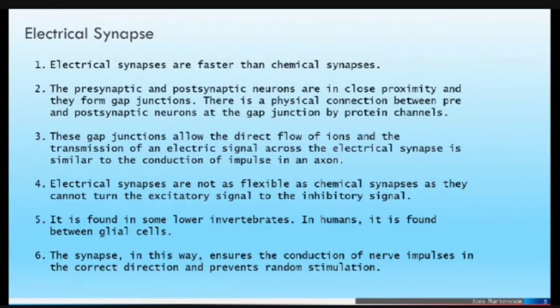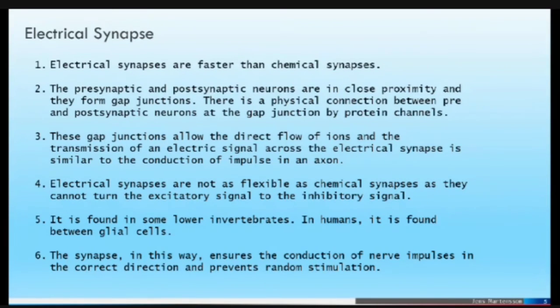Electrical synapse. Electrical synapses are faster than chemical synapses. The presynaptic and postsynaptic neurons are in close proximity and they form gap junctions. There is a physical connection between pre and postsynaptic neurons at the gap junction by protein channels. These gap junctions allow the direct flow of ions and the transmission of an electric signal across the electric synapse, similar to the conduction of impulse in an axon.